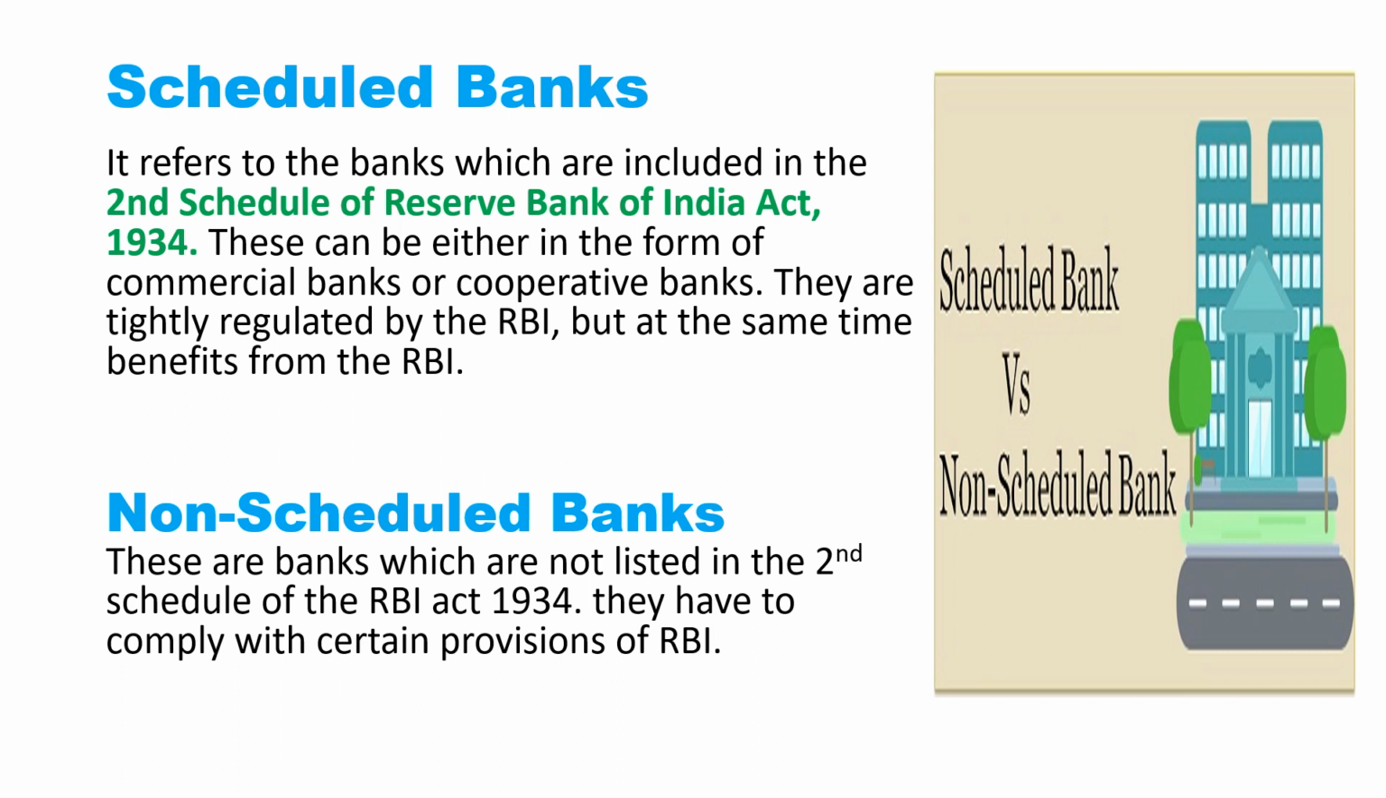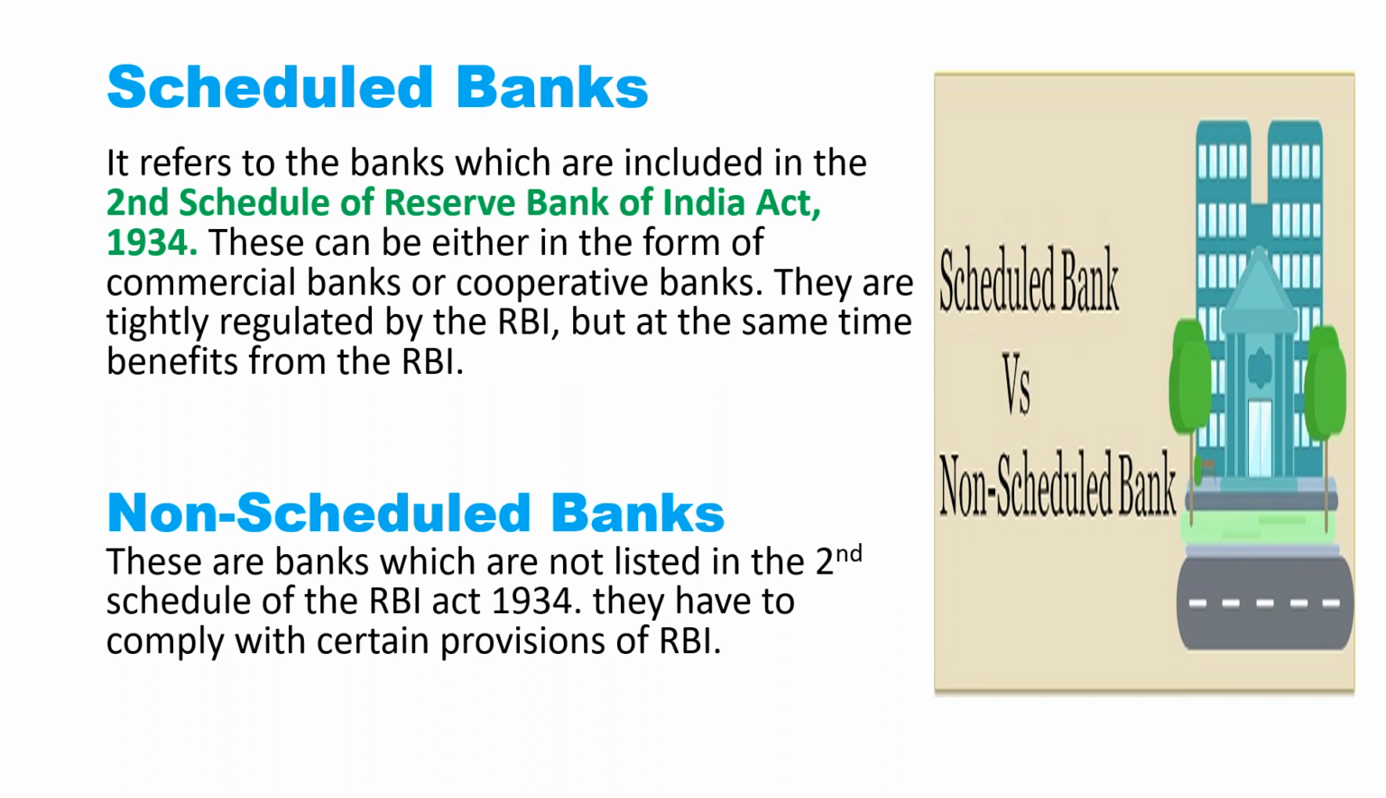Of course, because they are tightly regulated, they will also get some benefits. For example, they have rights to borrow money from RBI. They can borrow money from the RBI. So this is scheduled bank. Non-scheduled is exactly opposite. The name of that bank is not listed in the second schedule of the RBI Act 1934. So in very simple words, you need to understand scheduled, non-scheduled. Scheduled means the name is listed in the second schedule of the Reserve Bank of India Act, RBI Act. Non-scheduled means the name is not listed in the second schedule of the RBI Act 1934.